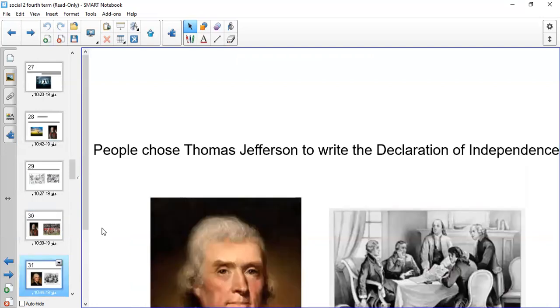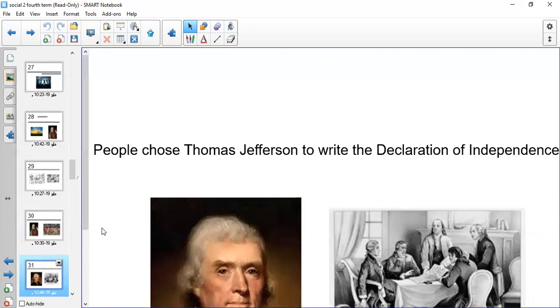But the colonists didn't stop. They chose a very brave person, and his name was Thomas Jefferson. Why did they choose Thomas Jefferson? They chose Thomas Jefferson to write the Declaration of Independence. They wrote like a list of their requests or what they wanted from the King of England. So that's why they chose him to inform King George about what the colonists wanted from him or from his country.